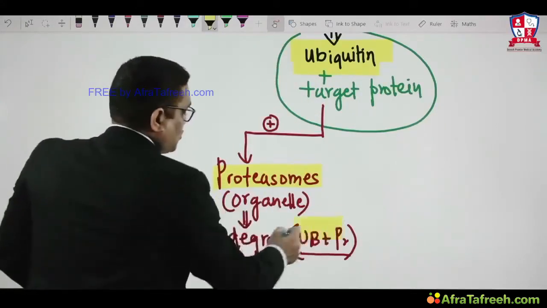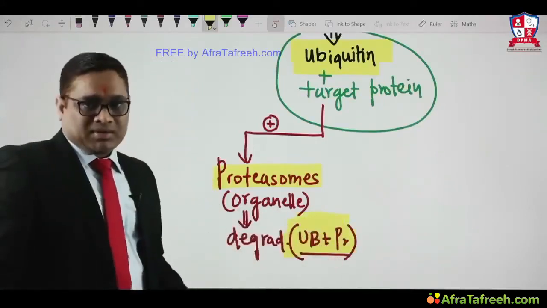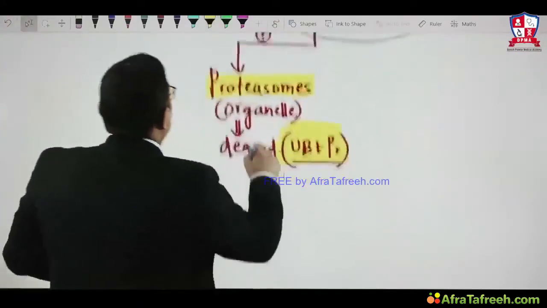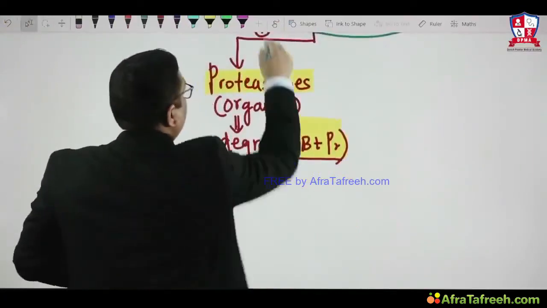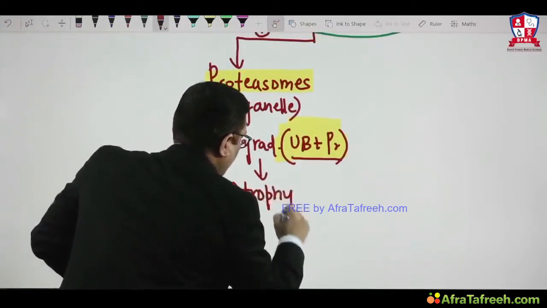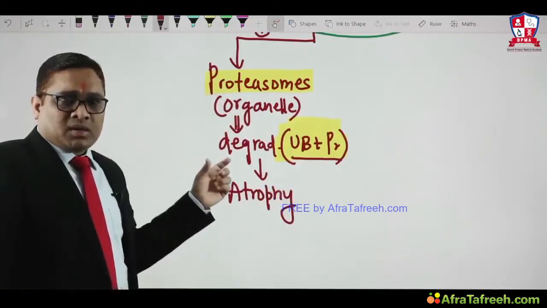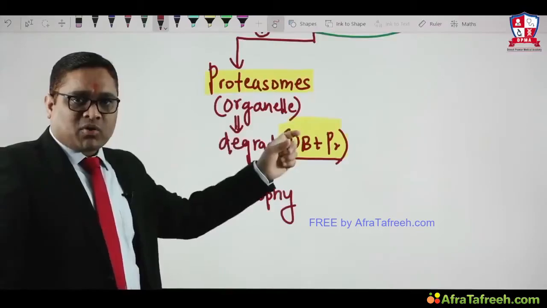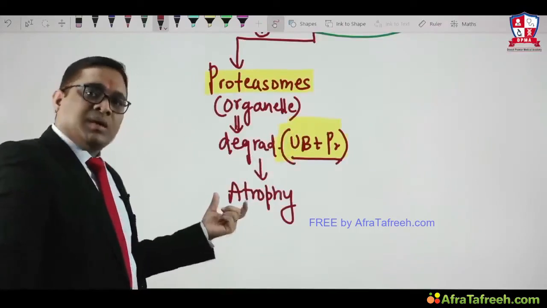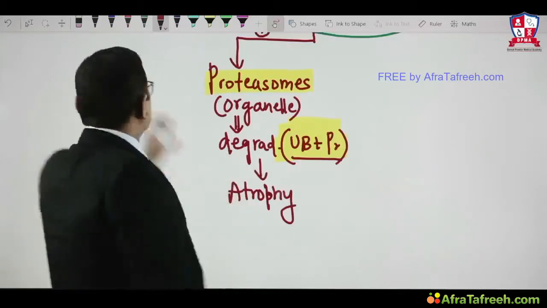This is how ubiquitin proteasome degradation will happen, and protein will be degraded, and atrophy will happen. So this is the reason for atrophy, right? Because of ubiquitin proteasome degradation, there will be release of ubiquitin which will combine with the target protein. The proteasome will be activated, an organelle specialized for degradation of the protein which has been attached to ubiquitin, right? So this is the ubiquitin proteasome degradation pathway.